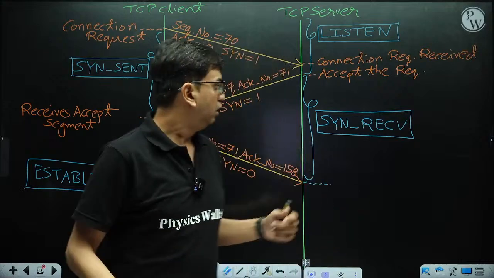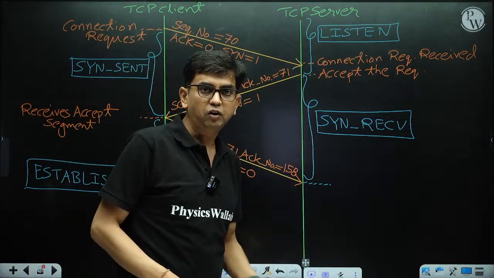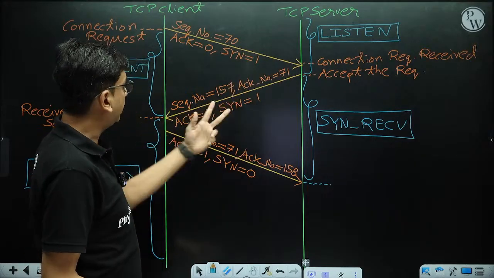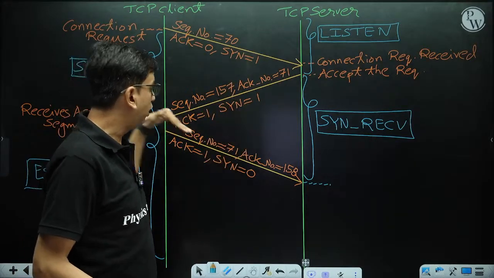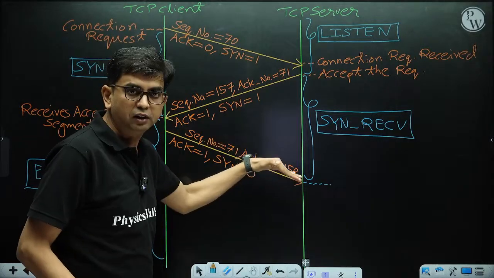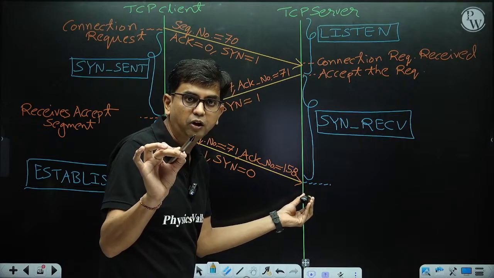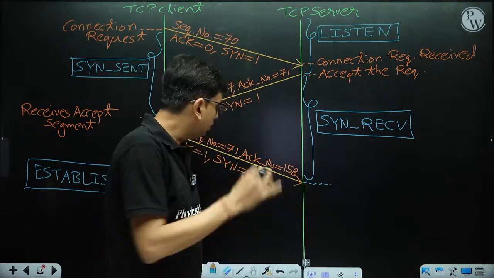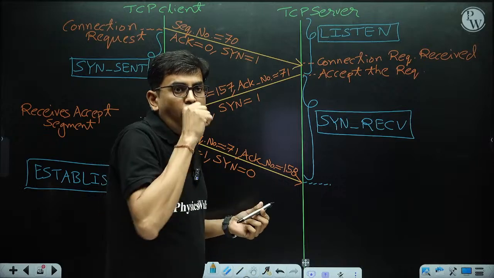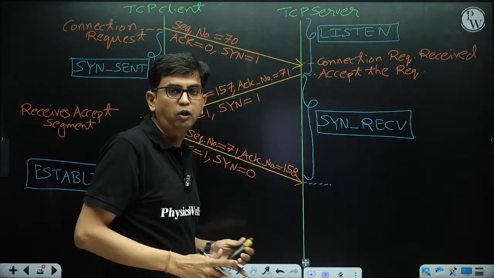Then what happens when the acknowledgement arrives here? Whose acknowledgement? The sync packet acknowledgement. When the sync packet acknowledgement arrives here, the server says okay, the client is sending the acknowledgement of my sync segment.